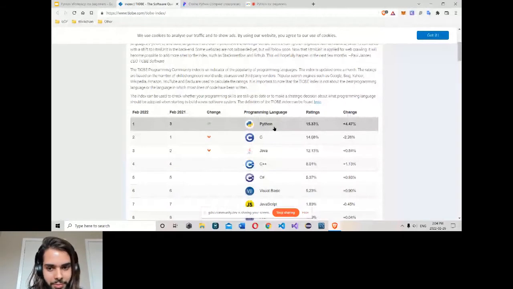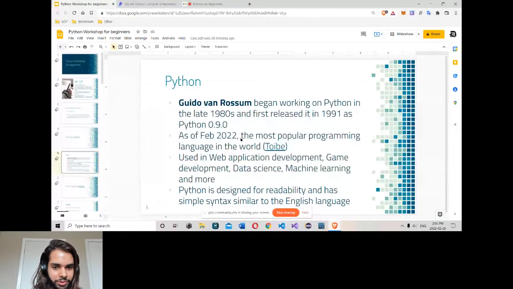It is used in web applications. You can build web applications, mostly server side, with Python. There are frameworks like Flask that you can use. In game development, you can use something called Pygame, a framework to build games. Data science, mostly to extract data and make sense of data. Machine learning, how machines learn by themselves. So Python has many use cases. You can use it anywhere you want.